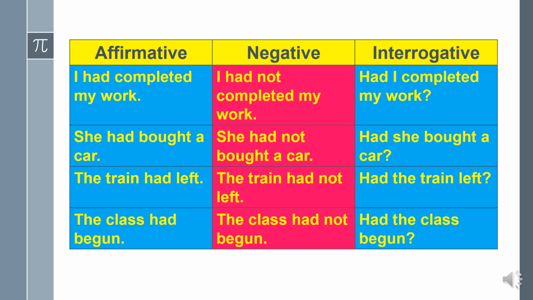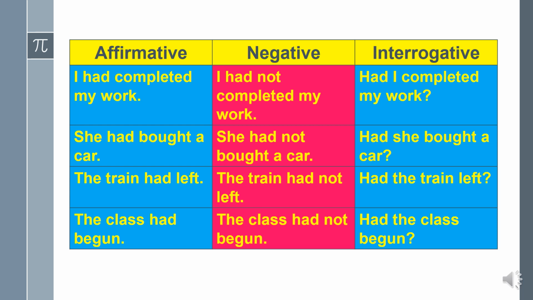Next, interrogative. In interrogative, at first we use the helping verb had, then subject, V3, object. At last, we must put the question mark. Had I completed my work? Had she bought a car? Had the train left? Had the class begun? In this way, we can frame affirmative, negative and interrogative sentences in past perfect tense.